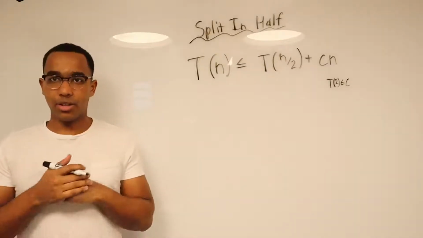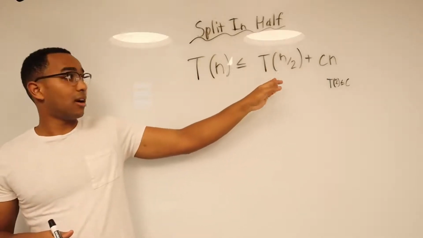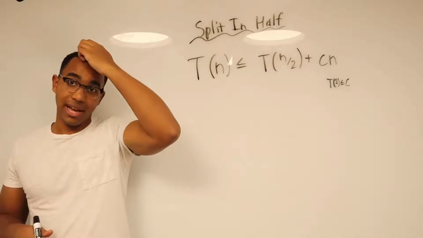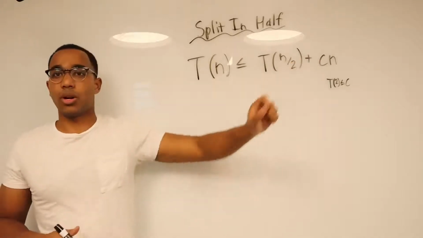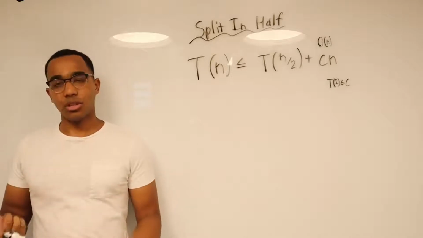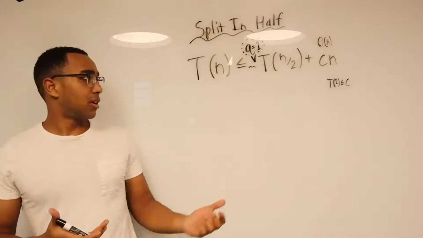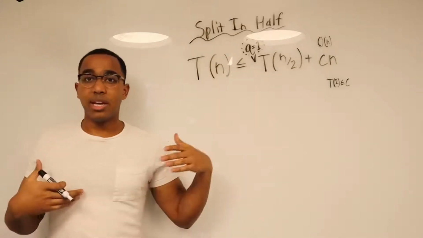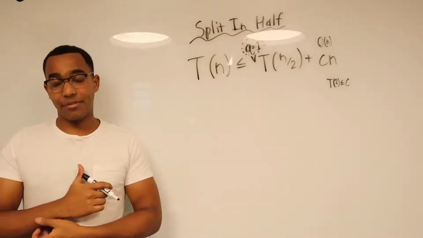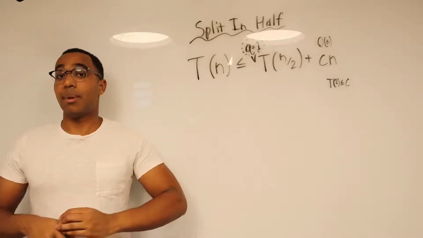So now here is another recurrence. We have t of n is less than or equal to t of n over 2 plus cn, which is just linear work over there. So what is really happening here? We actually have already seen this form. It's just in this case, q is 1. It just doesn't exist there. It just means we're making another recursive call with half the input. But in every level, we're making an amount of linear work.